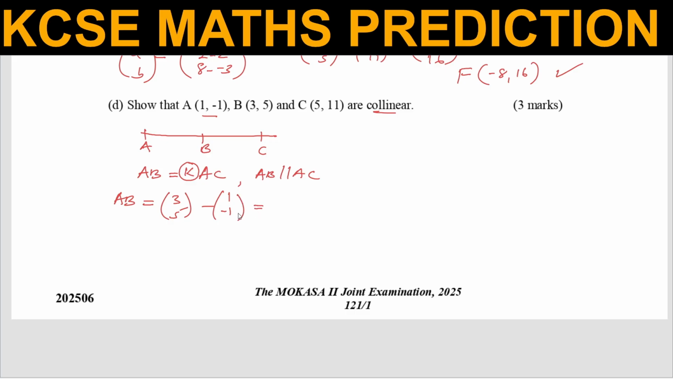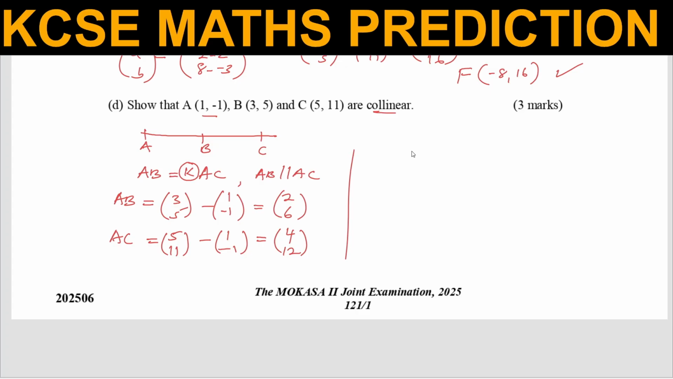So that is how you get vector AB, by simply taking the coordinates of B, writing them in column form, and then you subtract A. So this one will give 2, and then this one will give 6. Then we get vector AC. You take coordinates of C, 5, 11, and then you subtract the coordinates of A, 1 and negative 1. These will give 4, 12.